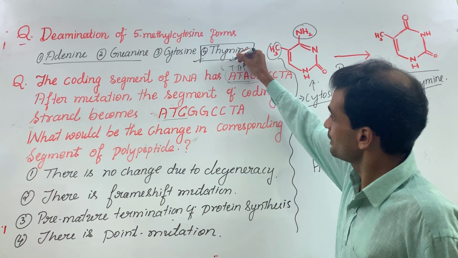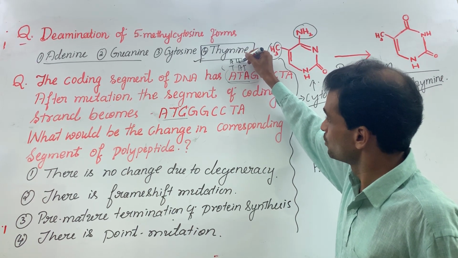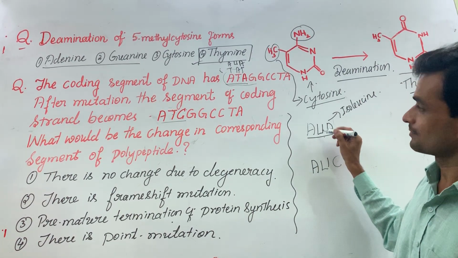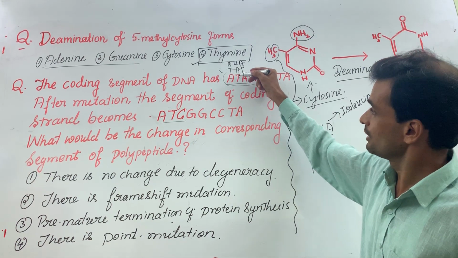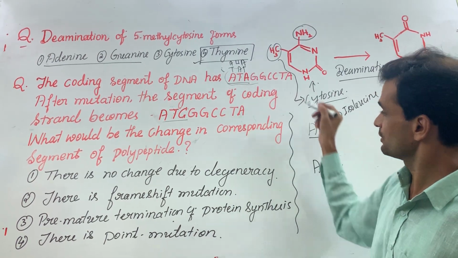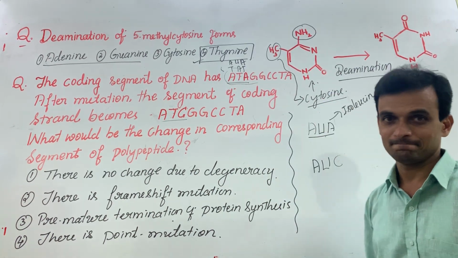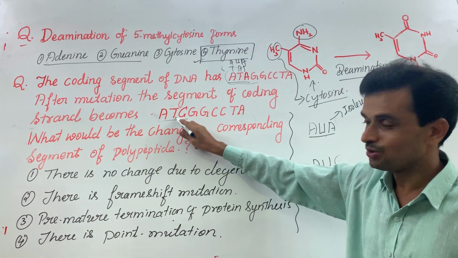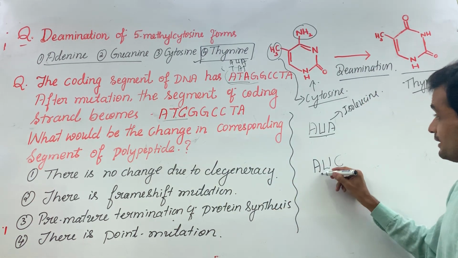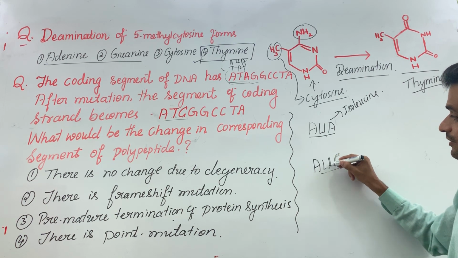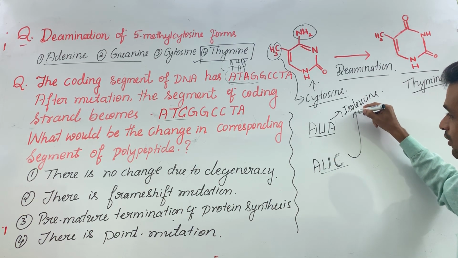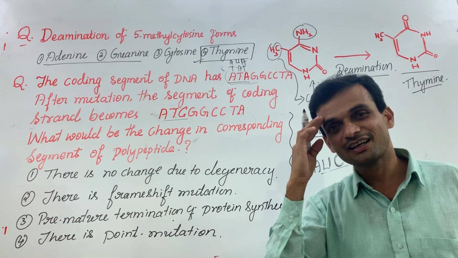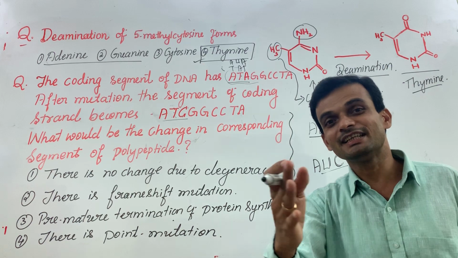And then the mRNA will be A, U, A. That's what I have shown here directly. Only this T is replaced by U. Otherwise, this mRNA is similar to the coding strand. Similarly here, A, U, C. AUC also codes for isoleucine. This is based on the fact that triplet codons are degenerate.